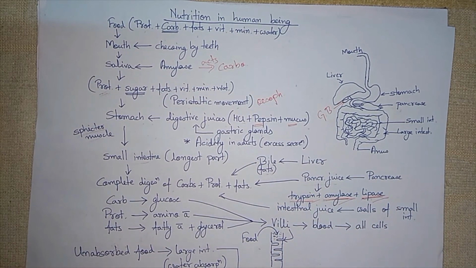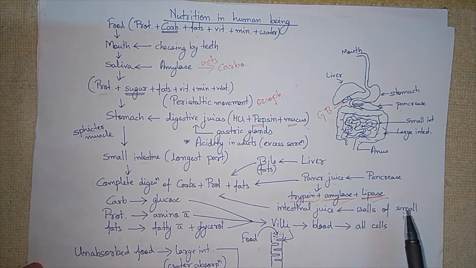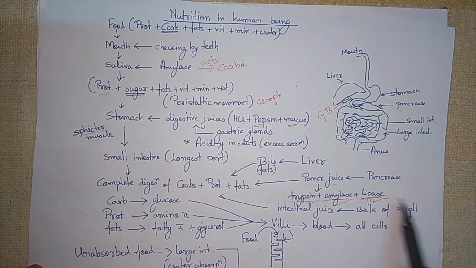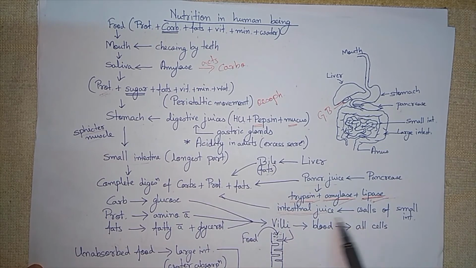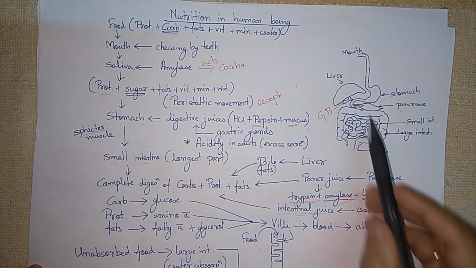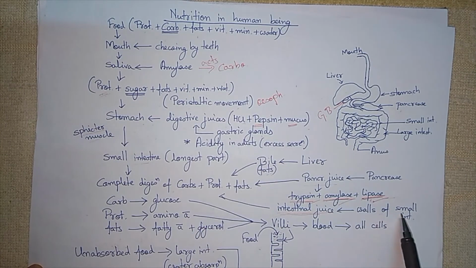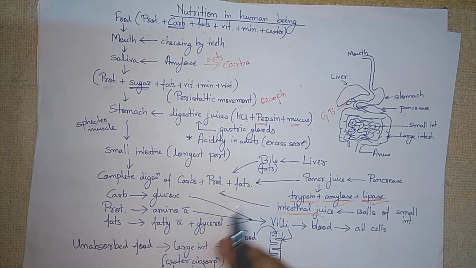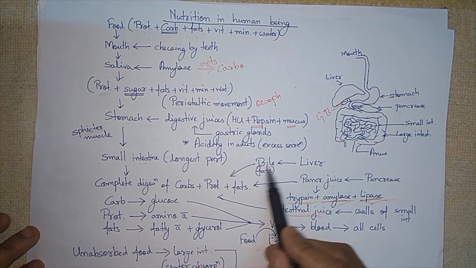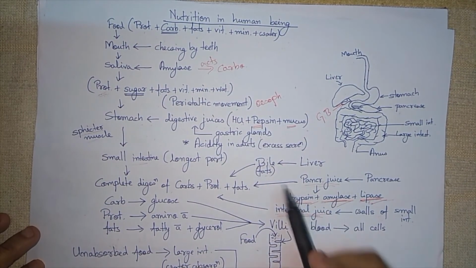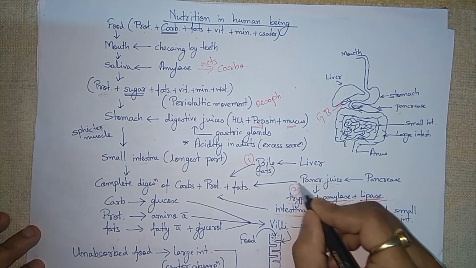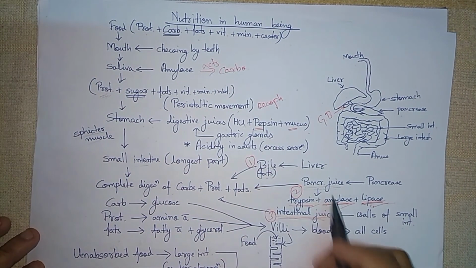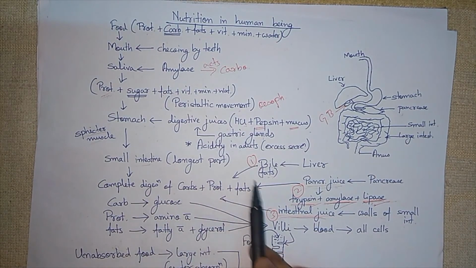If any food is still left over, like protein, carbohydrate or fats, its complete digestion is performed by intestinal juice, which is secreted by the walls of the small intestine. Small intestine itself has glands which secrete intestinal juice. Finally, after the action of bile, pancreatic juice and intestinal juice, complete digestion of food occurs.